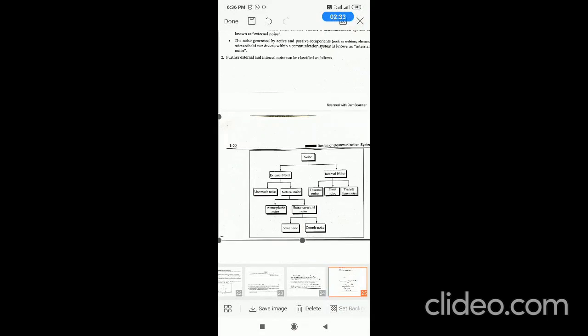And internal noise: thermal noise is because of resistors. Shot noise is because of active components like transistors and diodes. Transit time noise is because of the inequality of high frequencies and the transit time of the electrons.